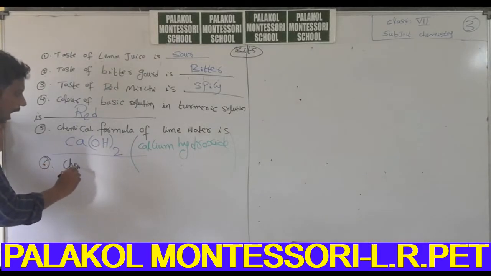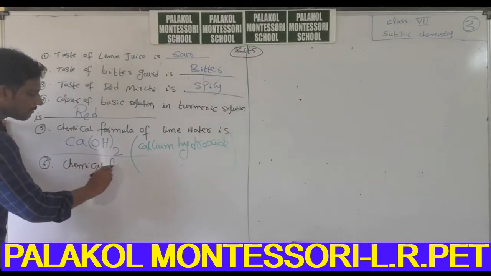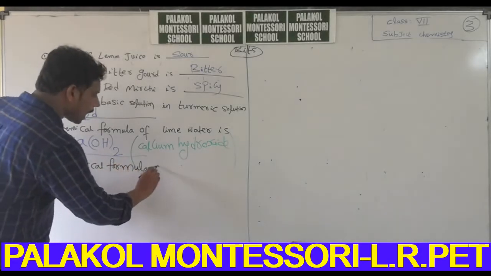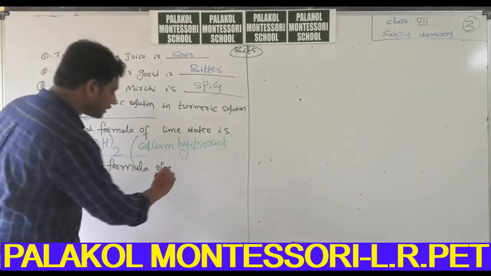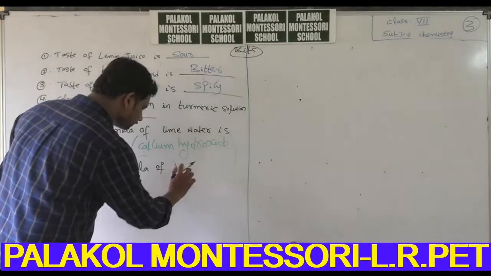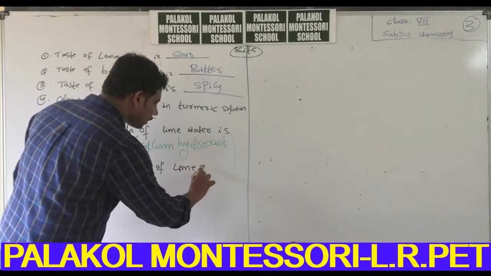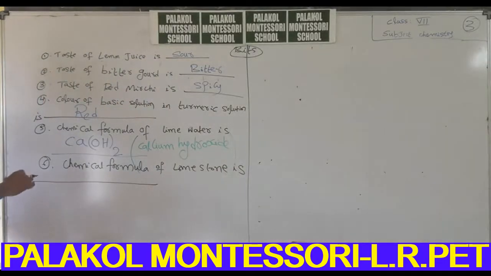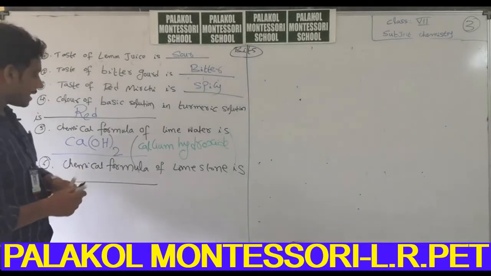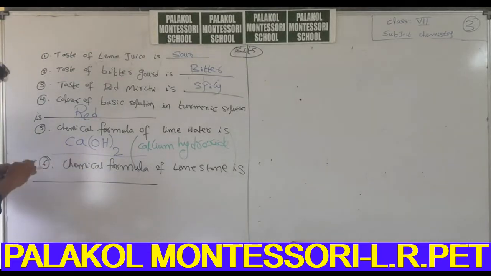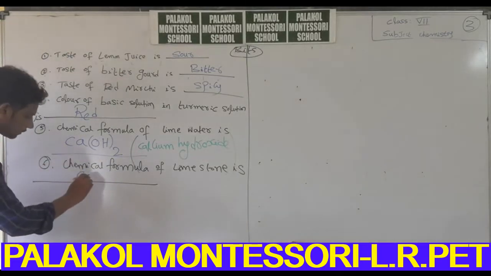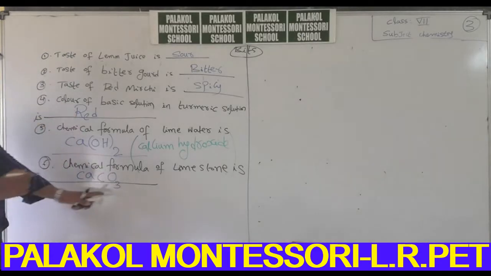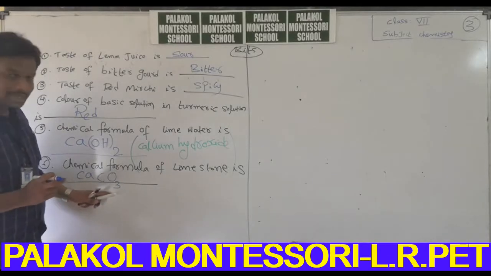Next, another very important bit also there in your 10th class. Chemical formula of limestone is calcium carbonate, that is nothing but CaCO3: calcium, carbon, oxygen with subscript 3.